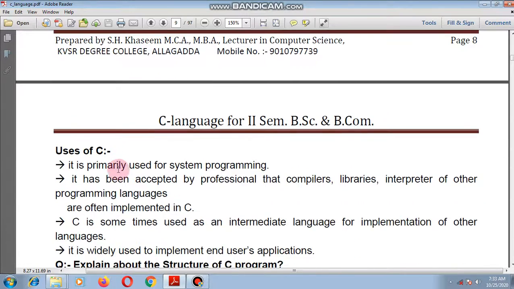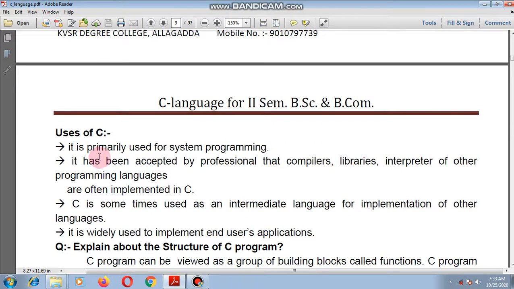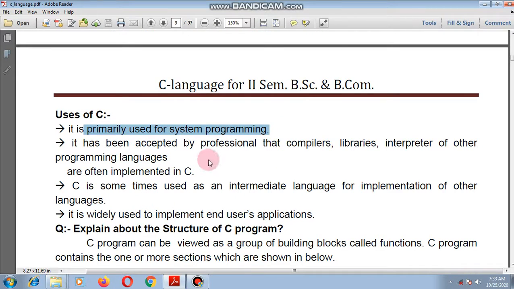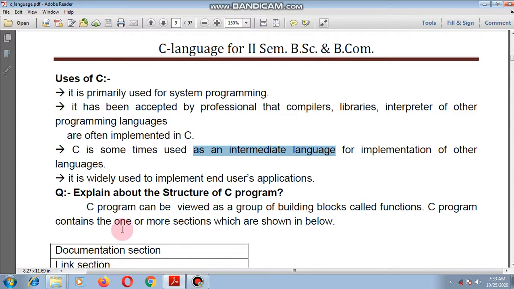Next, uses of C language. It is primarily used for system programming, and it has been accepted by many professionals to write compilers, libraries, and interpreters for other programming languages. C is sometimes used as an intermediate language for the implementation of other languages. It is also widely used to implement users' applications.